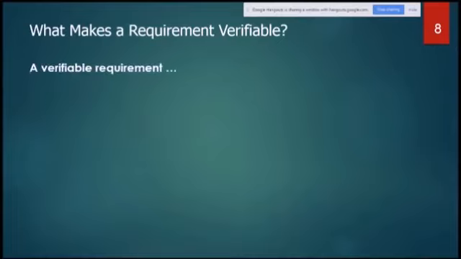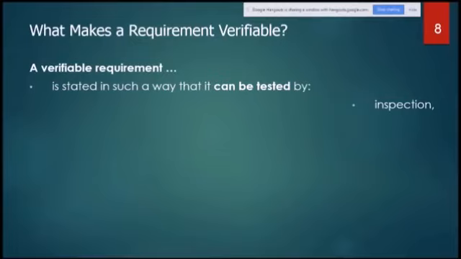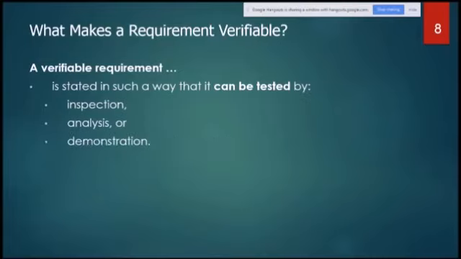Let's look at this. A verifiable requirement is stated in such a way that it can be tested by inspection, analysis, or demonstration. We should be able to test it by inspection, analysis, or demonstration.